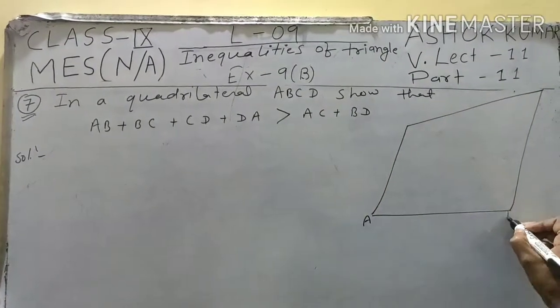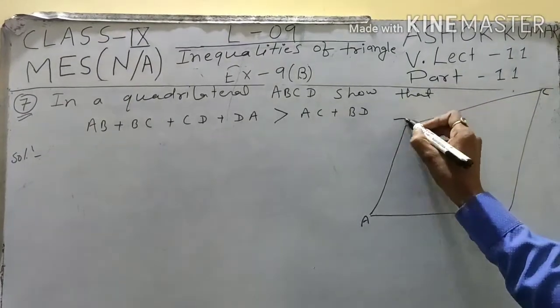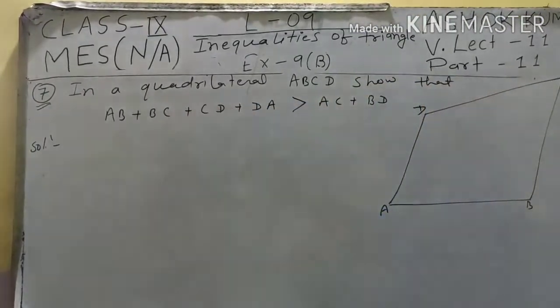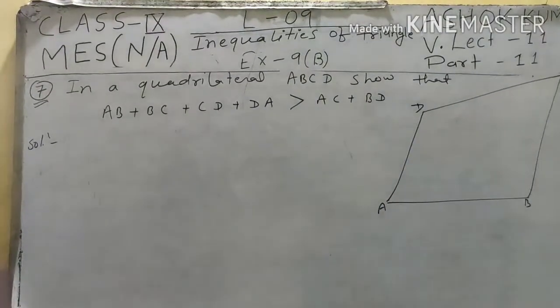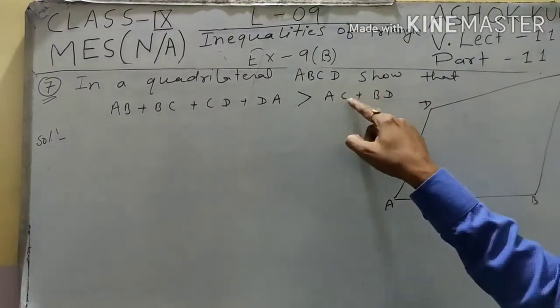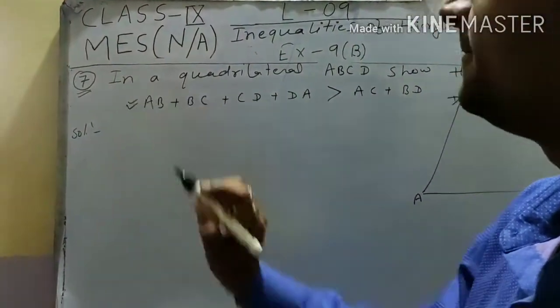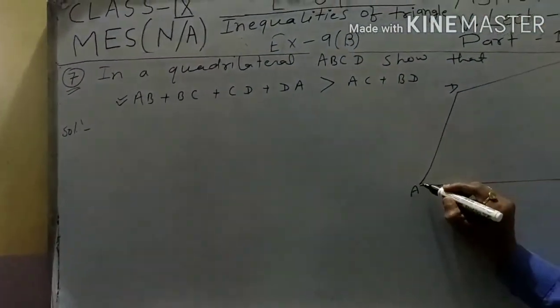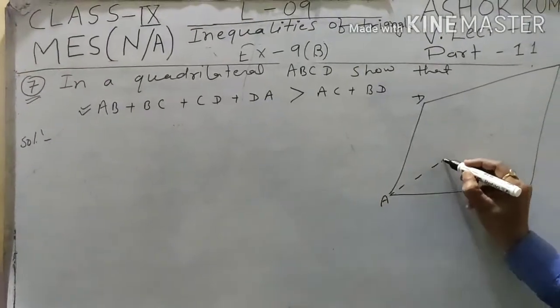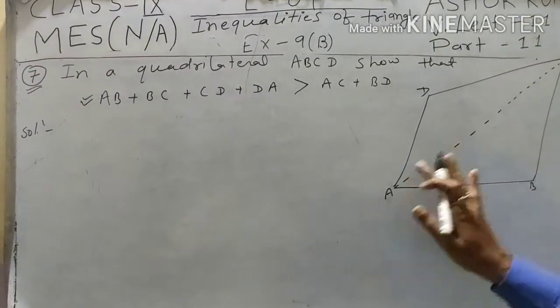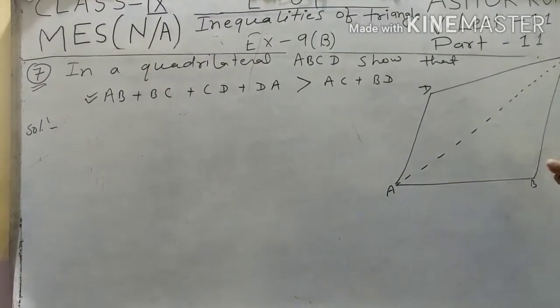In a quadrilateral ABCD, prove that AB plus BC plus CD plus DA is greater than AC plus BD. Okay, that means you have to prove this one. Student, make a construction: first join AC, then join BD.